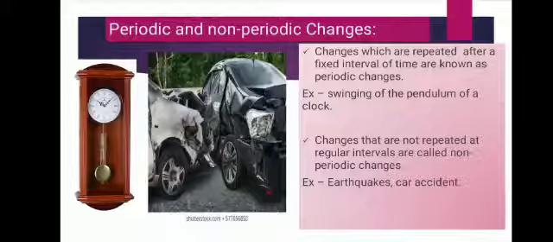Okay, charring of sugar. When sugar is heated over a flame, the sugar starts melting. Obviously it starts melting. On continuous heating, a black powdery substance is left behind. So this powdery substance has different properties than sugar and cannot be converted back into sugar. Thus the charring of sugar is a chemical change.